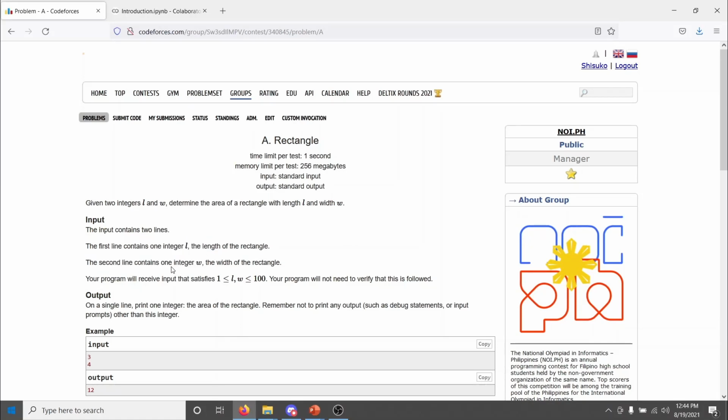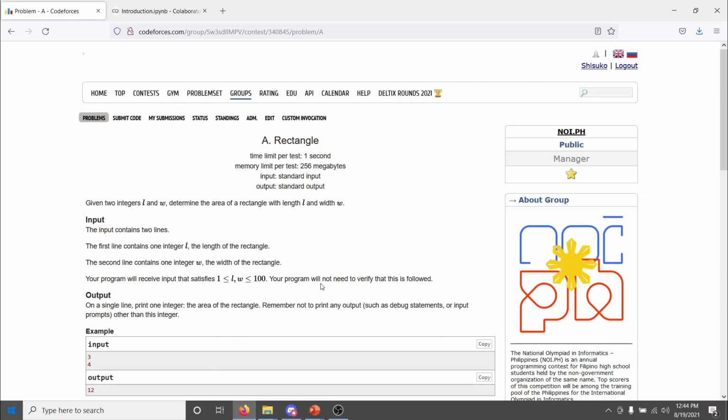Sometimes lumped in with the input section are the constraints. Basically, these are promises from the test authors that the input in each test case will satisfy some restrictions. You don't, I repeat, I want to emphasize this, you don't need to check that these are being satisfied with an if statement or something.